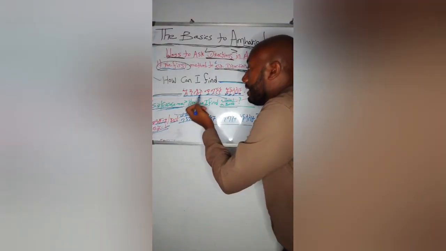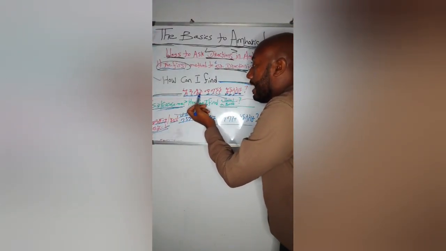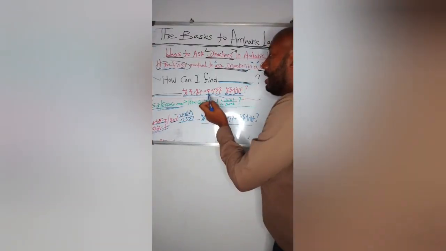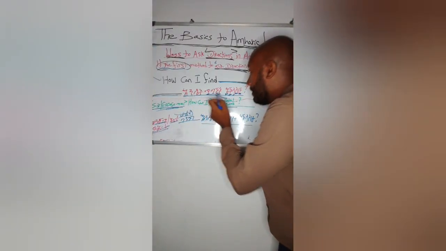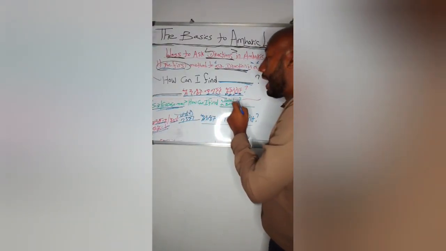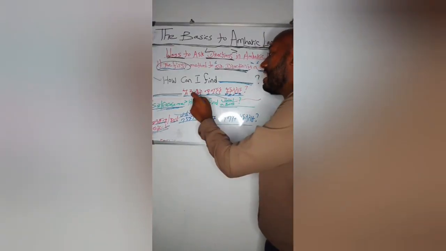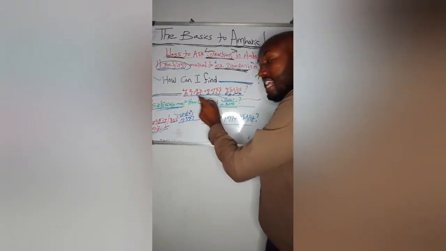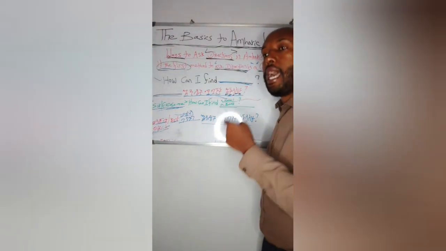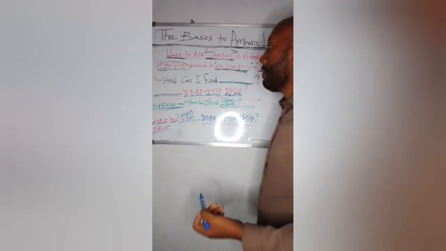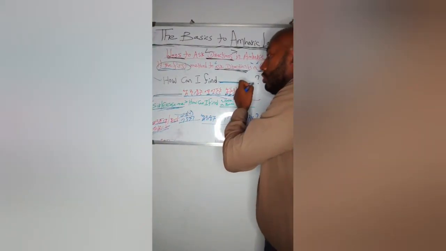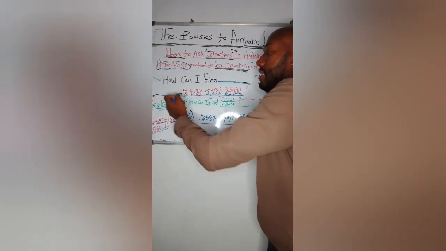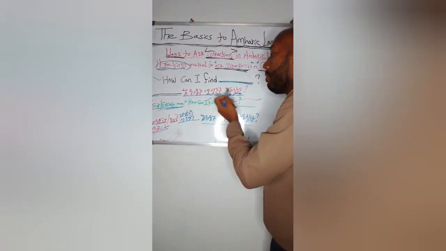So when we read it, እንዴት ማግኘት እችላለሁ. It means how can I find, okay? So, how can I find dash, name of the place. Similarly, dash, name of the place, እንዴት ማግኘት እችላለሁ.